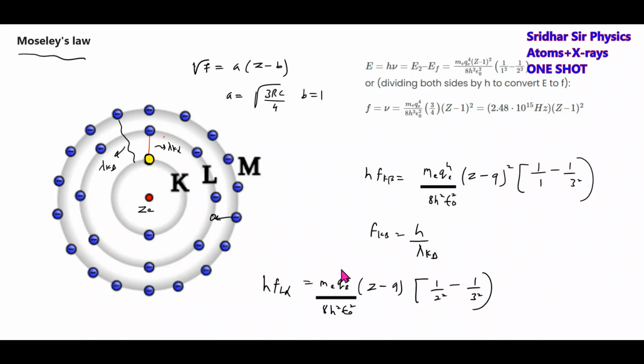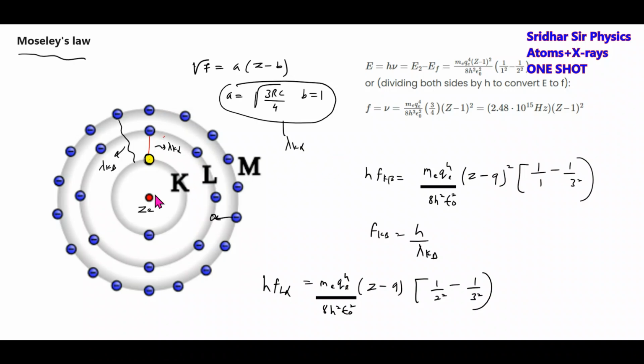This is about Moseley's law, and these are the type of questions that can be asked. Better to directly remember this formula. A and B will be different for this one. So we are discussing this for Fk alpha. For generalization, these values are for lambda k alpha. For different lambda k beta, lambda k gamma, this will be different. This is about Moseley's law.